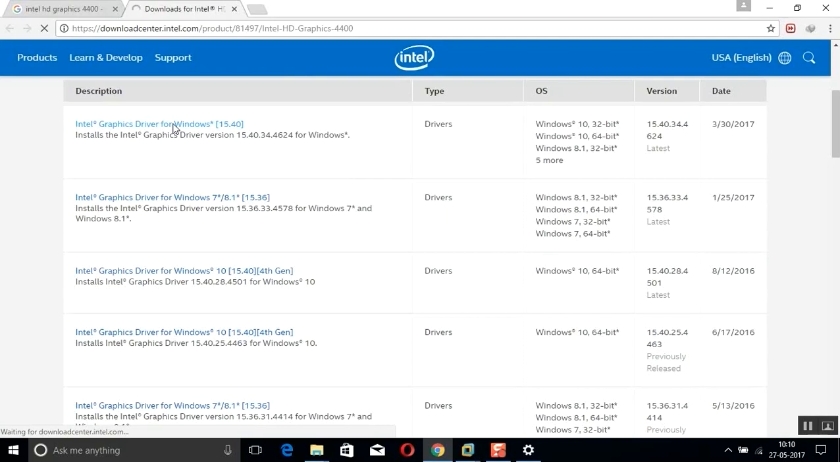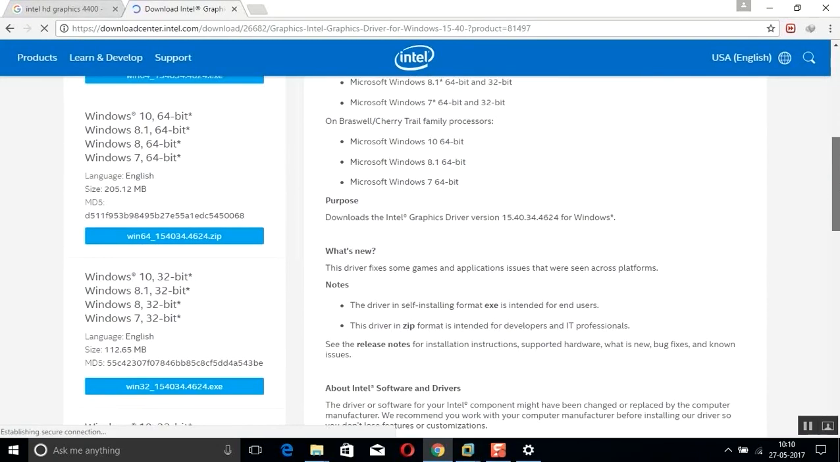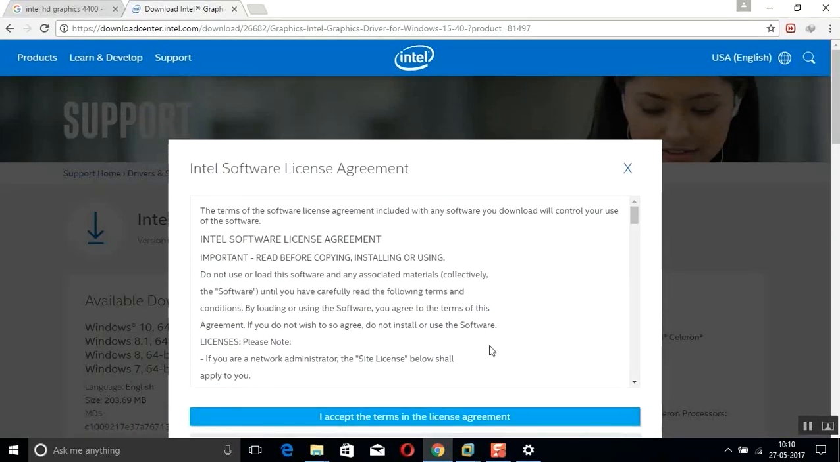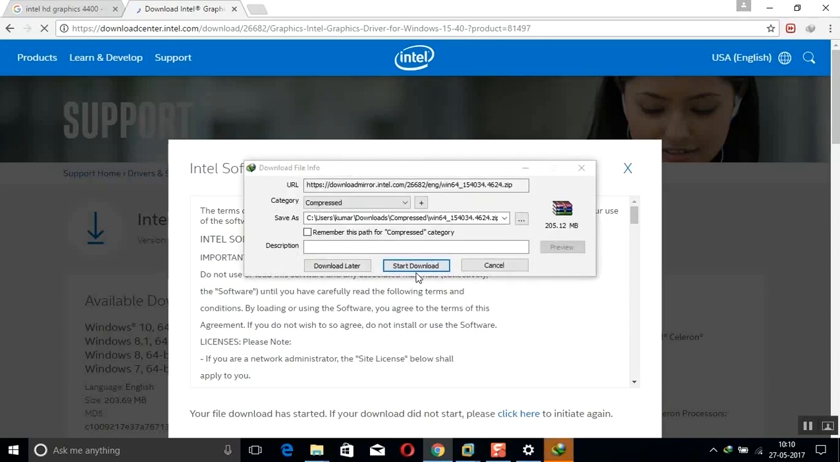Click the first link, Intel graphics driver for Windows. Next. If you want the exe, you can directly download the exe, otherwise you have to choose the Windows zip file. Accept the license terms and just download it and install it. Then your function keys, volume buttons and brightness, everything will work. Just start the download.